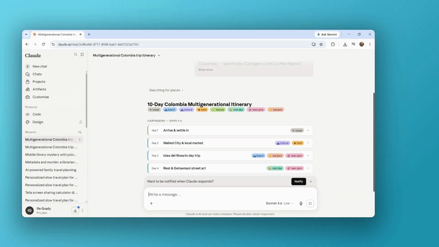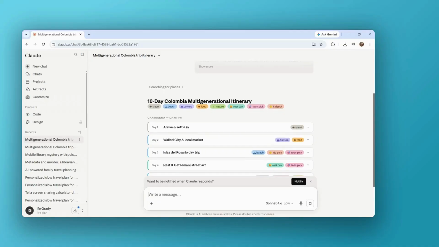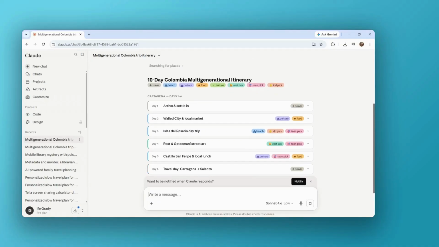Day 1 and 2 are arrival and orientation in Cartagena, the walled city, a gentle walking tour of the town, a recommended local restaurant for the first evening, and it's not front-loading a whole schedule. Days 3 and 4 bring in the full Cartagena experience, the beaches, Playa Blanca, and the boat trip to Rosario Island that works for both the 8-year-old and the teenager, and some time in the neighborhood markets for the adults. Claude has also noted to avoid the most uneven cobblestone areas of the city, given the mobility flag. That's the kind of detail that usually gets missed.